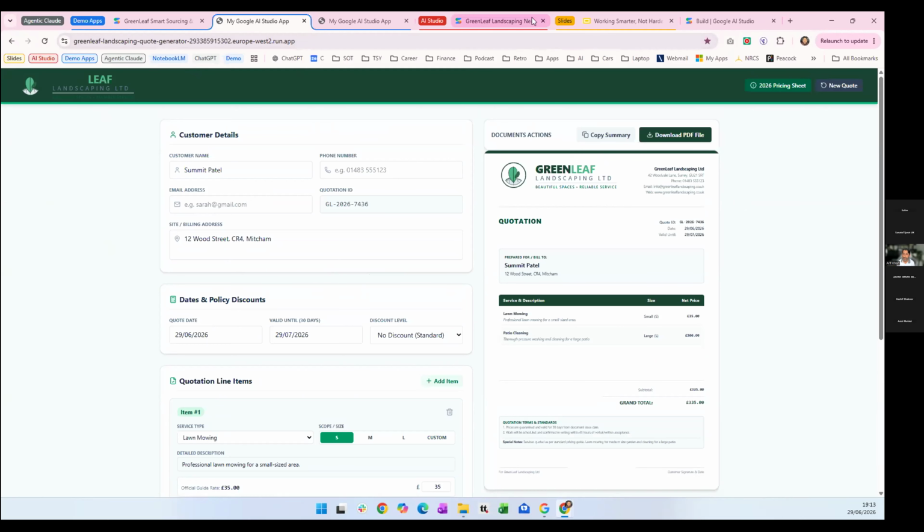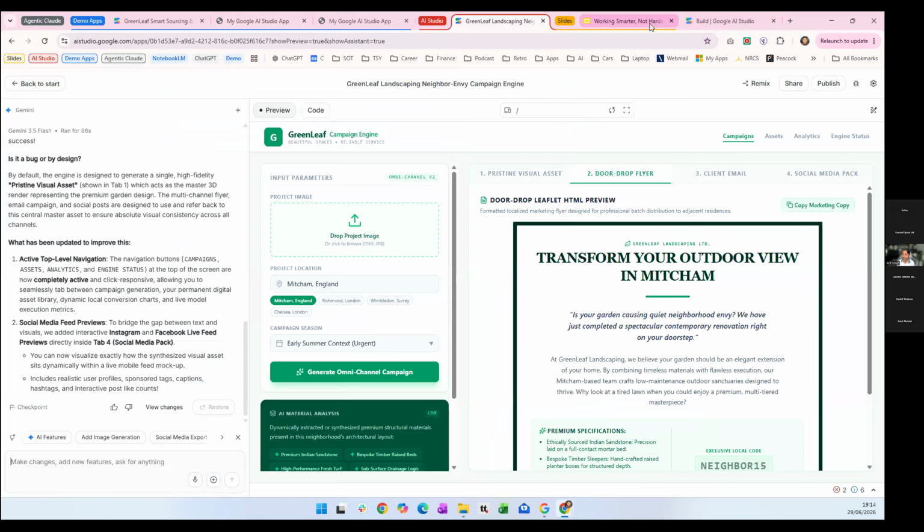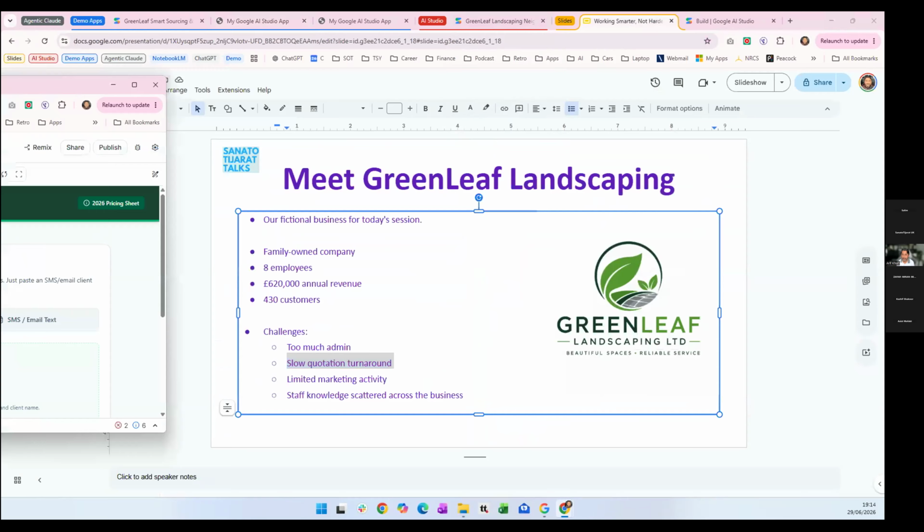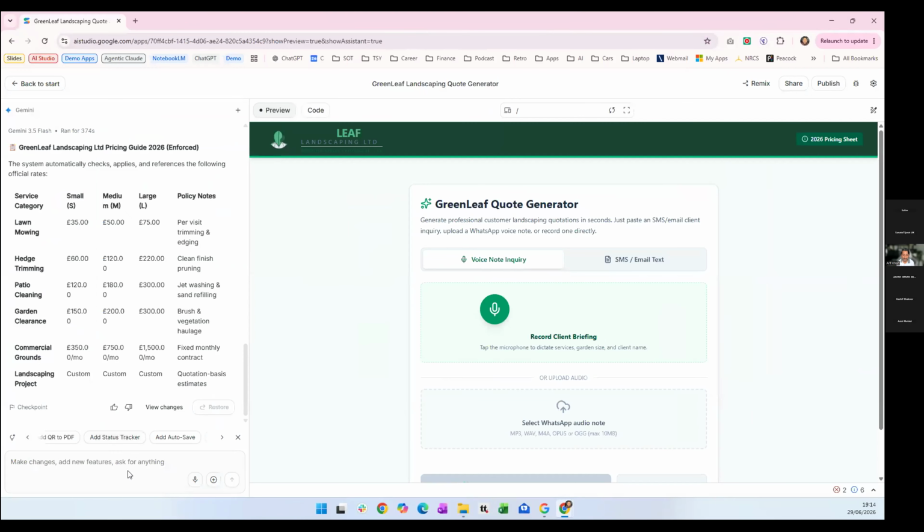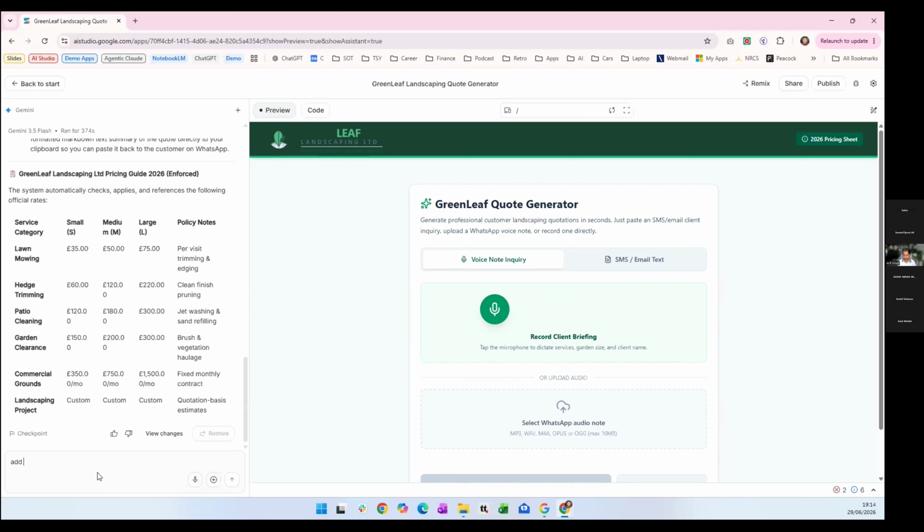But you can always go back to the conversation that you're having. And if I can get the right tab, I moved it over to the screen. You can always go back and tell it what's working, what's not working. So if there was a specific feature that wasn't working, I'd be able to write it in here. If I wanted to add a new feature where I can provide the details by uploading a photo, for example, you would just be able to put that, hit go. That would be just a follow-on prompt. It would go and update the same application.